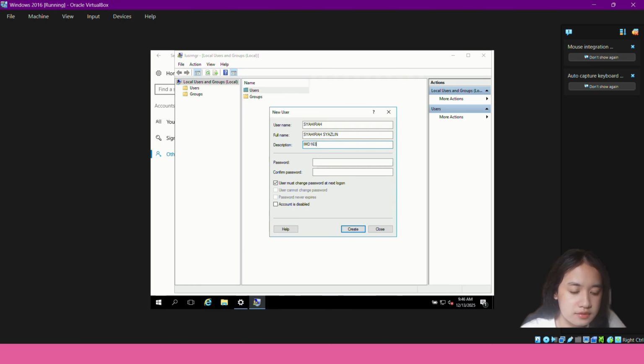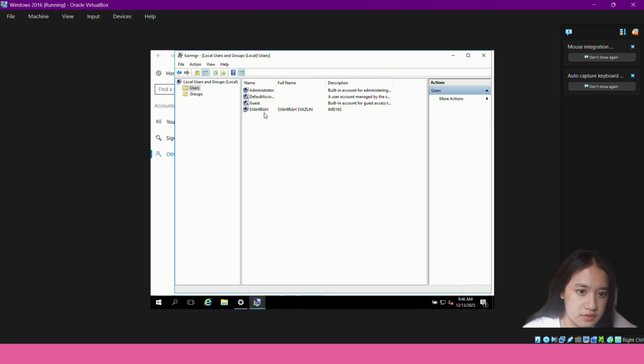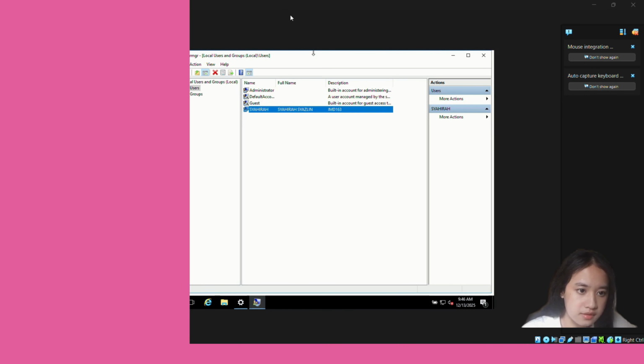Then for the description we put IMD163 and create. Then close, click Users, and your file has been created.